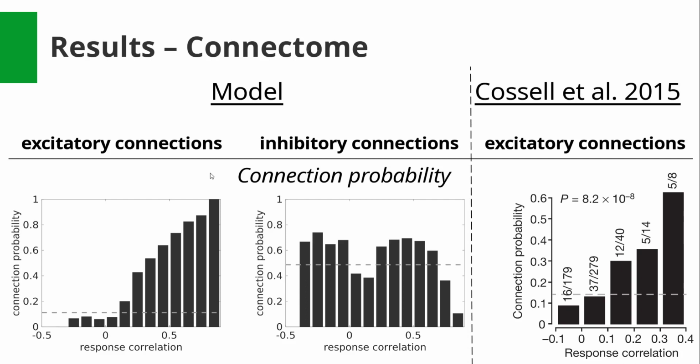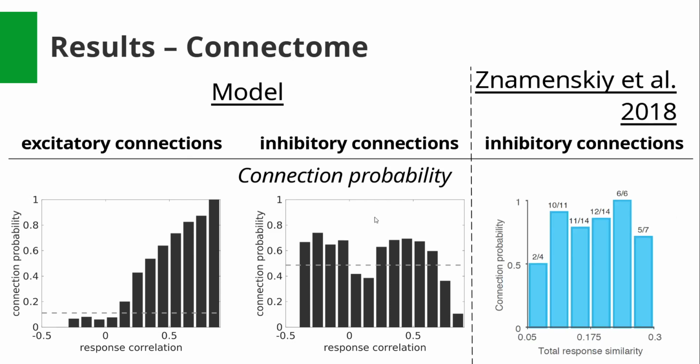Finally, we could analyze the learned connectome in our model. We found for the excitatory synapses, regardless of the connection, a clear trend that neurons which share higher response correlations also are more likely to be connected. This goes in line with mouse V1 layer 2-3 data.